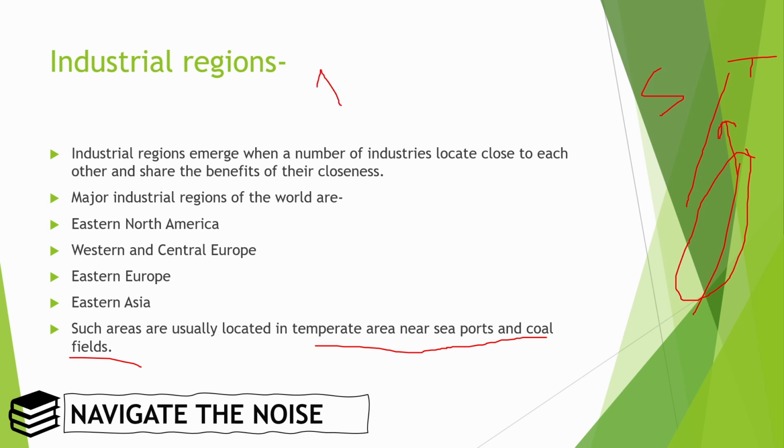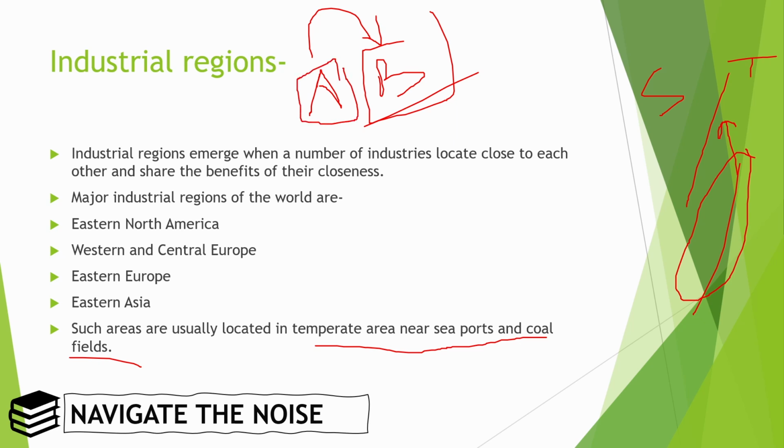For example, if there are two industries A and B, it might be possible that industry A will act as a raw material source for industry B. So this is the benefit of closeness. Or we can say that B is a manufacturing industry, then industry A will act as a service industry. They will support industry B in its output, for example, help in advertisement, all the call center work and the company management. This can be done by company or industry A.